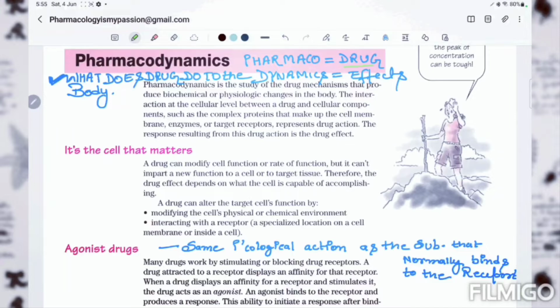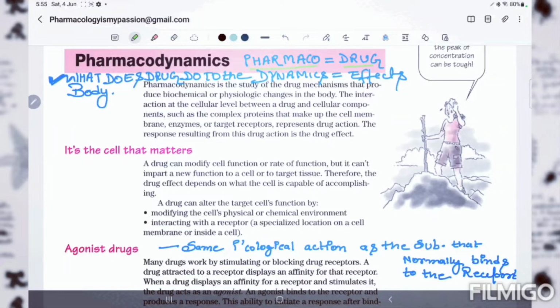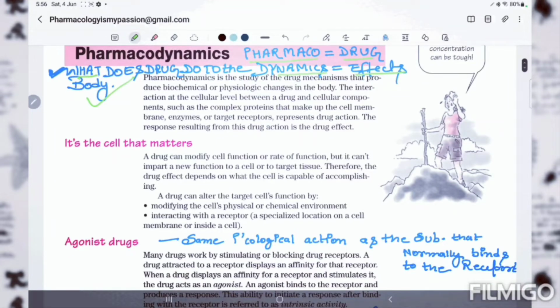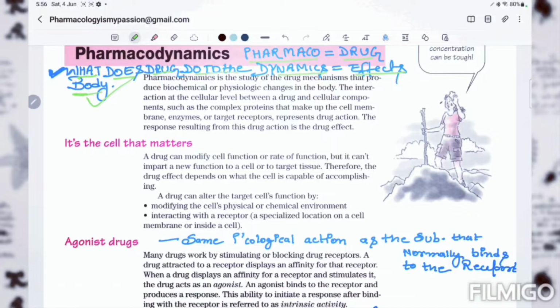Okay, let's start with the topic pharmacodynamics. Pharmaco means drug, and dynamics means effect. So pharmacodynamics simply means drug effect. What does the drug do to the body? The drug's effect on the body is called pharmacodynamics. So simple. Here we will see it in a little more detail.